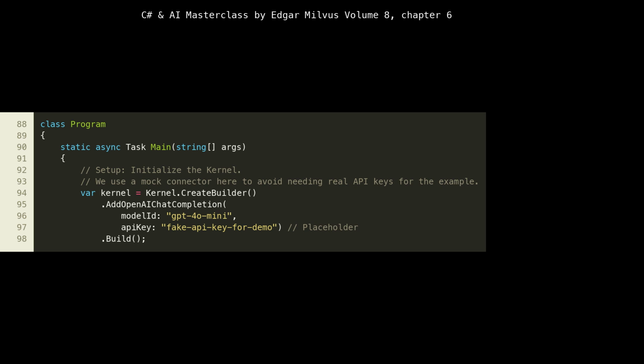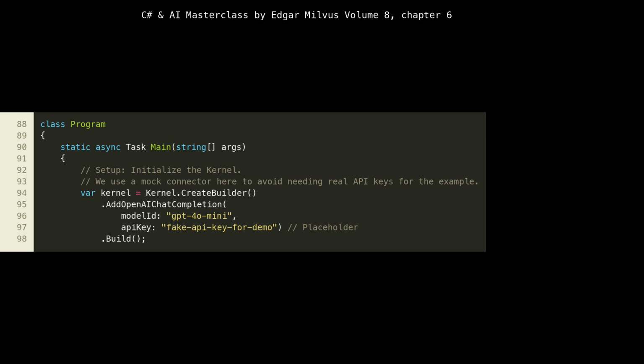Moving into the program class's main method, we begin the setup phase for our semantic kernel application. The first crucial step is initializing the kernel itself. We use kernel.createBuilder to start the configuration process. Notice add OpenAI chat completion at line 95. This method integrates an OpenAI chat completion model into our kernel.